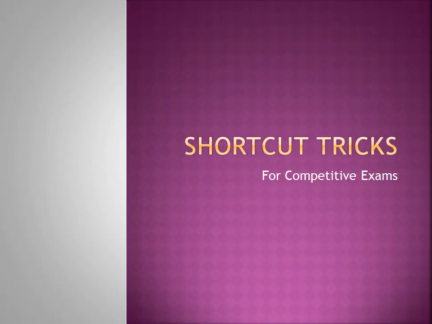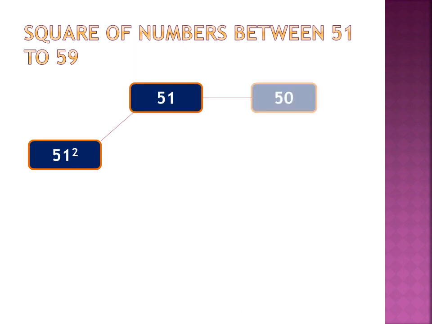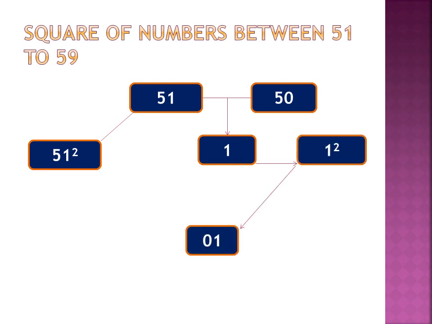So today I'm going to share with you another trick for the competitive examination to get the square of 51 to 59. The simple trick: we would break the number into two parts. First, we would identify the difference of 51 with 50 and make the square of the difference, which is 1.